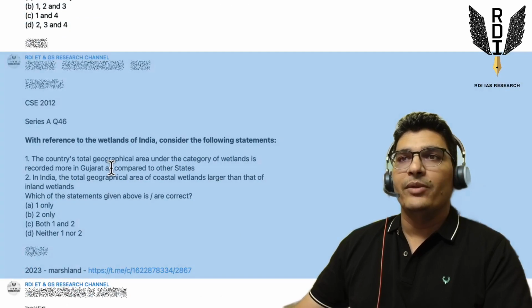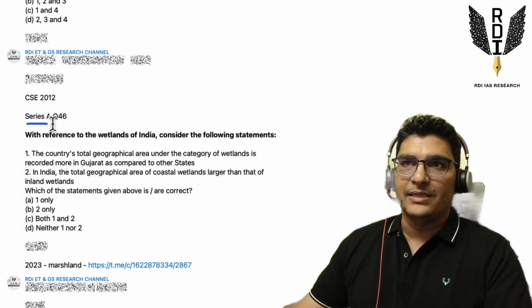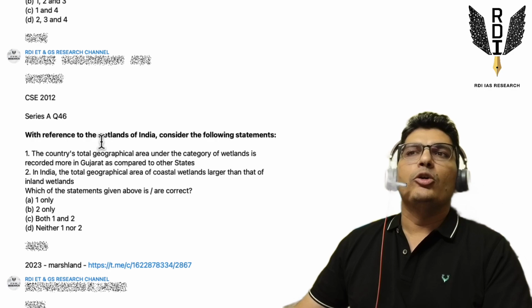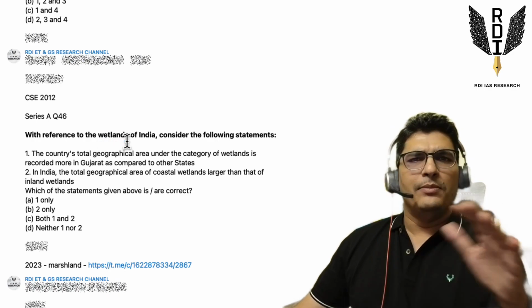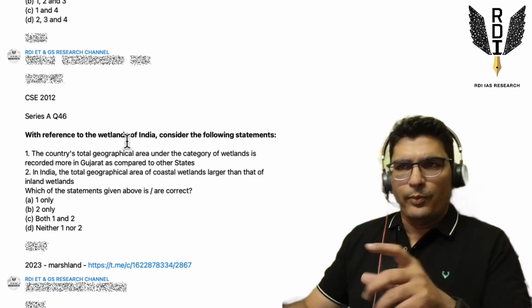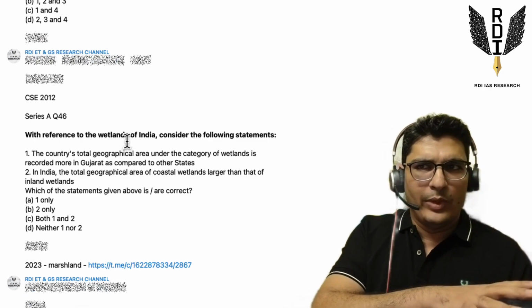So the first PYQ we have here is from 2012. This is Series A, question number 46. It talks about wetlands of India. It's not saying marshes, it's not saying swamps, it says wetlands, right? So both marshes and swamps can be categorized as wetlands.